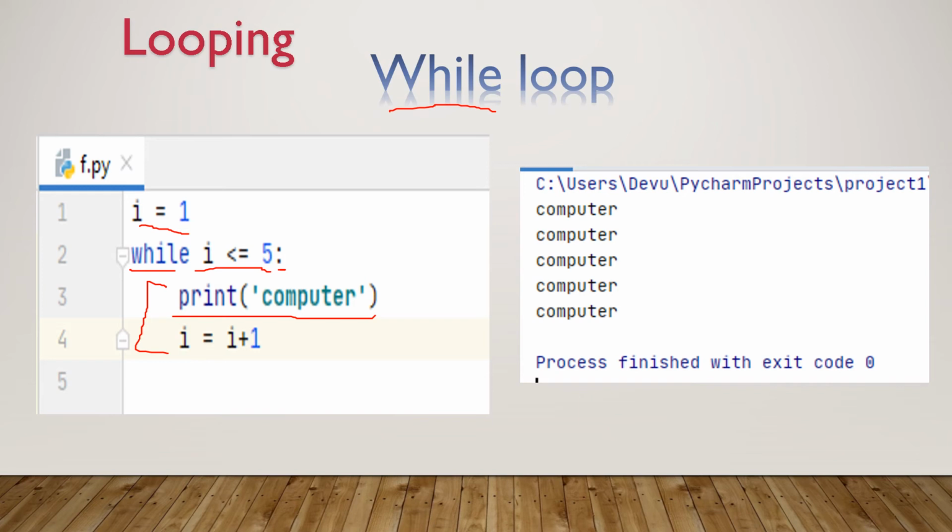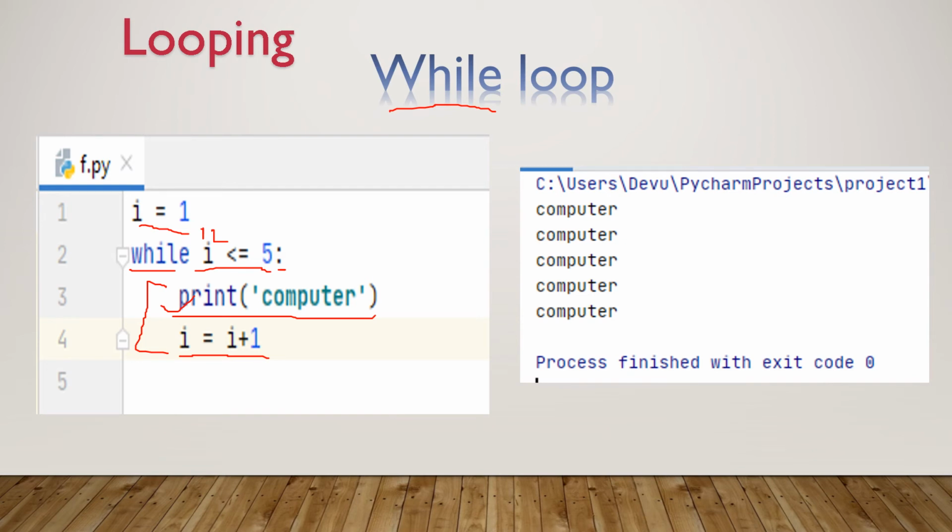So here while in the first iteration I equal to 1, the condition is true here. So it will print computer on the screen. Then it will increment the value of I by 1. Now the value of I is 2. So it will again check the condition 2 less than or equal to 5. The condition is true again.